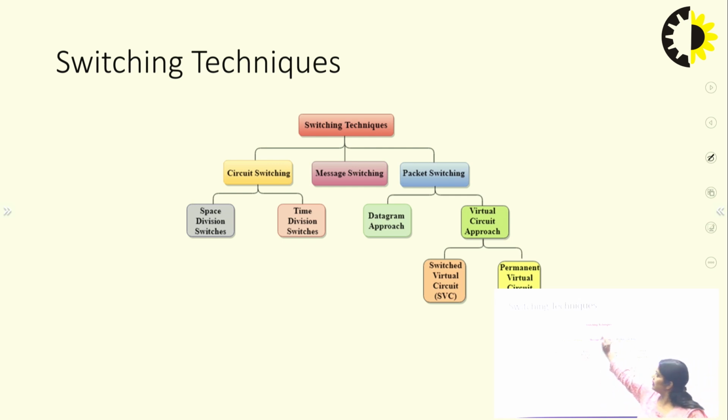These are the switching techniques. There are three types of switching technique: the first is circuit switching, then message switching, and packet switching. Circuit switching is further subdivided into space division and time division, and message switching and packet switching are further subdivided into the datagram and virtual circuit approach. In the virtual circuit approach, there are two things: the switched virtual circuit, that is the SVC, and the permanent virtual circuit, that is the PVC.